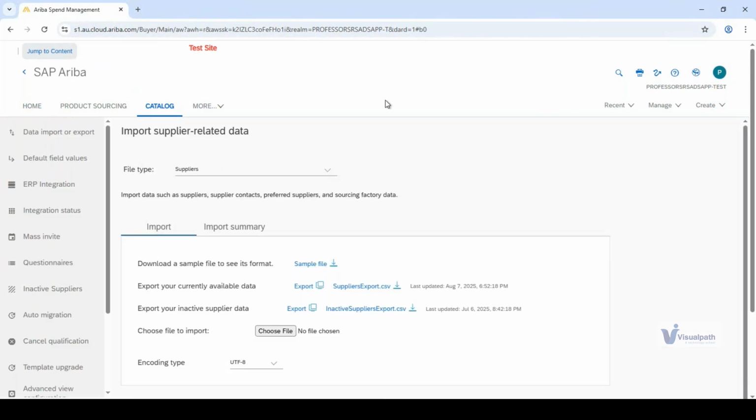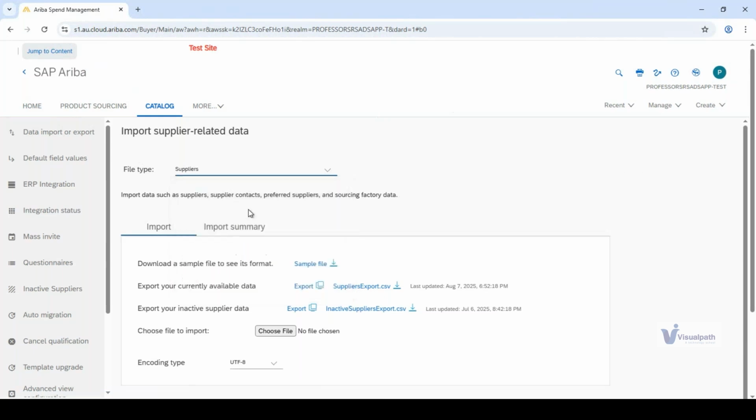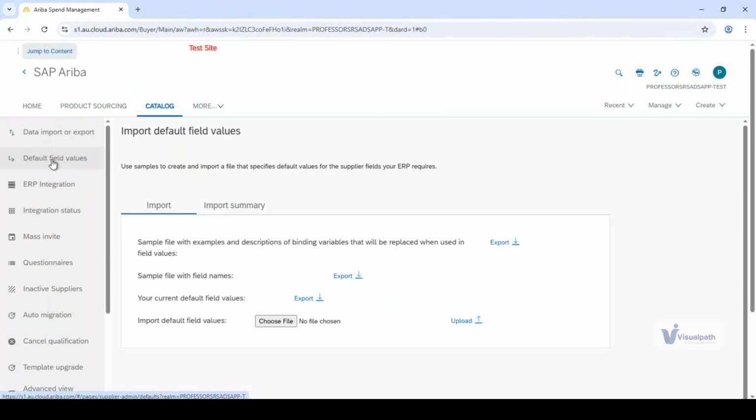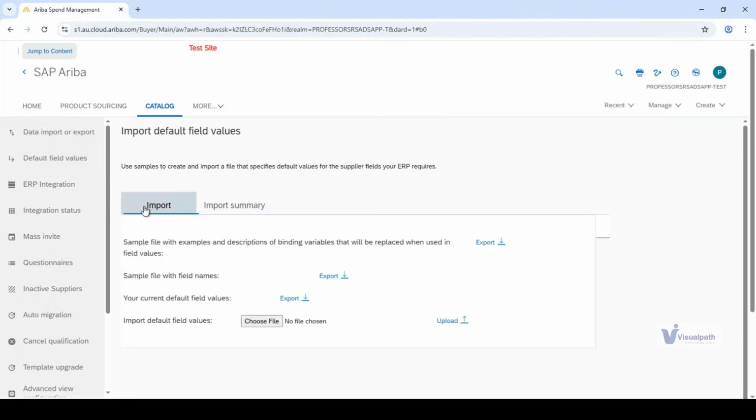Now, when you quickly jump on to the other options like data import export, we have options for how we are going to move the data or manage supplier management activities. This is from data import and export. Second part will be default field value. Within the default field value, you have the import and export option. So this is the place from where you import and export the supplier details.